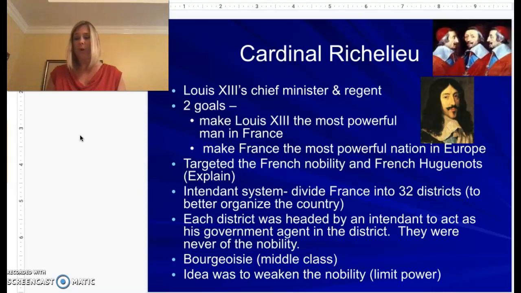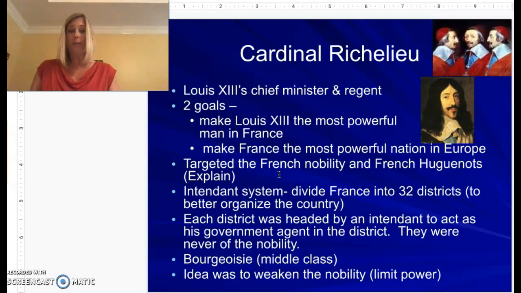And Richelieu knows that there are powerful nobles in France that could definitely cause a problem. So what he did on your number 4 was he targeted the French nobility. And we'll talk specifically about what he did to try and reduce their power so that the king of France would have more power. He also targeted a group of French Huguenots. So let me start with them and what a Huguenot is. So underneath number 4 on your typed outline, I'm going to explain this information about the Huguenots and the nobility that Richelieu was targeting.